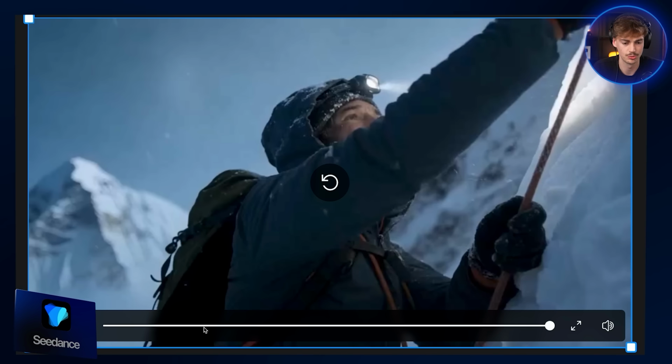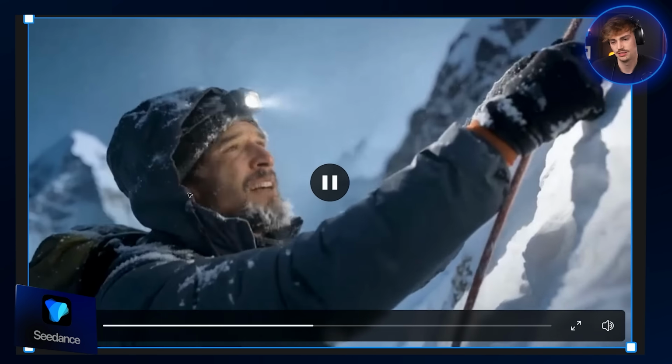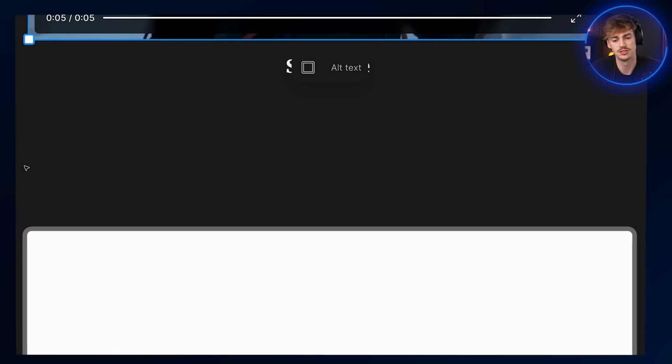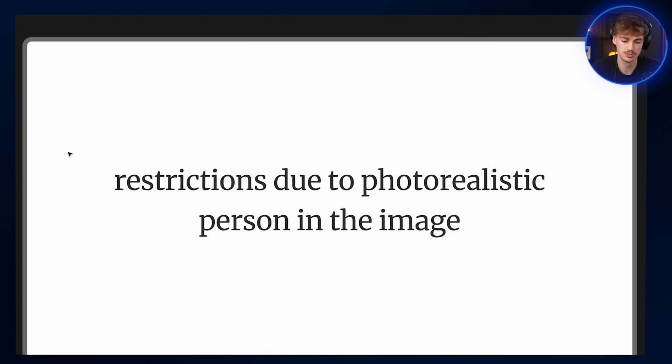Then we have Seedance. My dude is climbing quite fast there, making big moves. I mean, it's decent. It's not bad. It's not that great. Sora 2, you know it. We cannot see it.